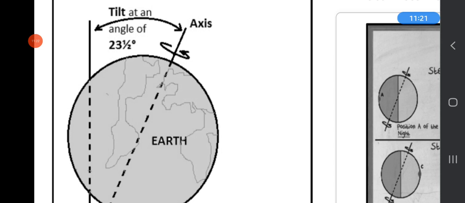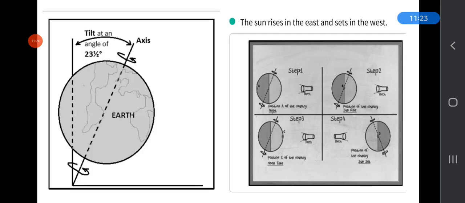And rotation of the earth causes day and night. The part of the earth that faces the sun receives sunlight and has day, and the back side part, which is not facing the sun, will have night. And while rotating, earth also moves around the sun. During rotation, earth spins on the same axis, on the same point. With rotation, earth also moves around the sun.